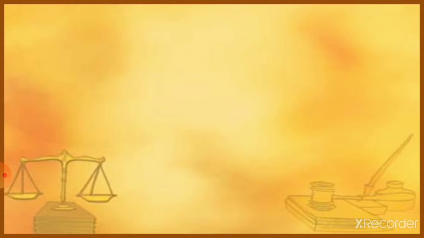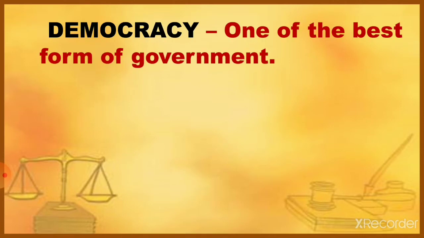Chapter 3, Democracy in Action. Democracy is one of the best forms of government, and we have already learned about democracy in the last chapter. We know that there are two types of government, direct and indirect, right? Gram Sabha is the example of direct democracy, while most democratic countries use indirect democracy.